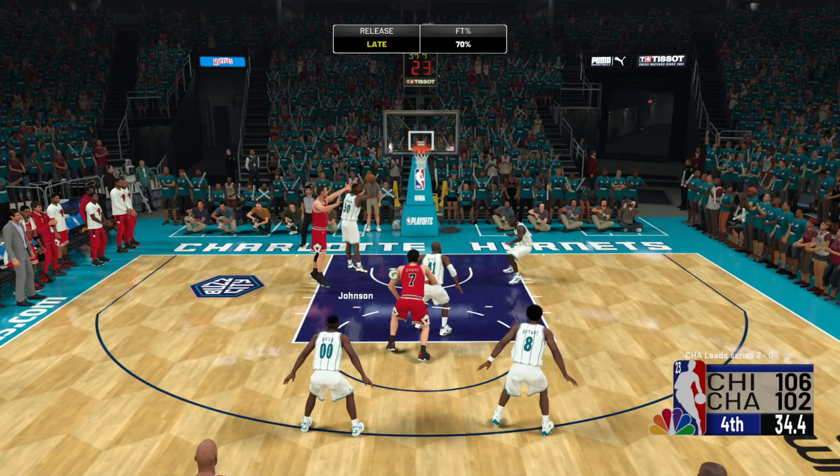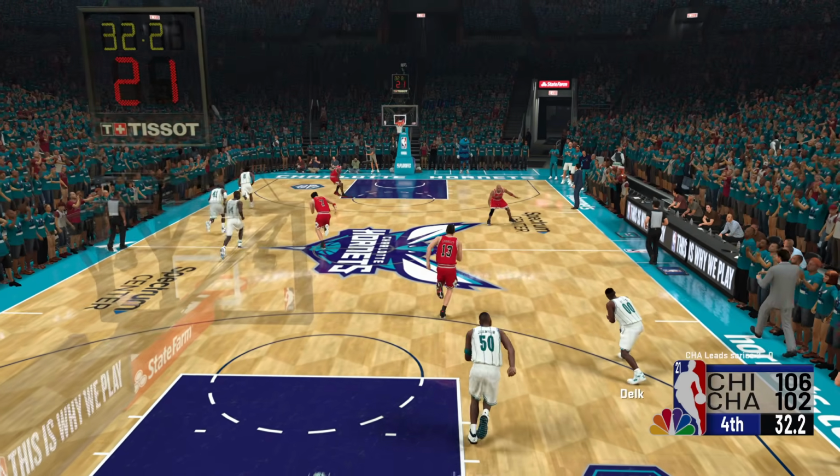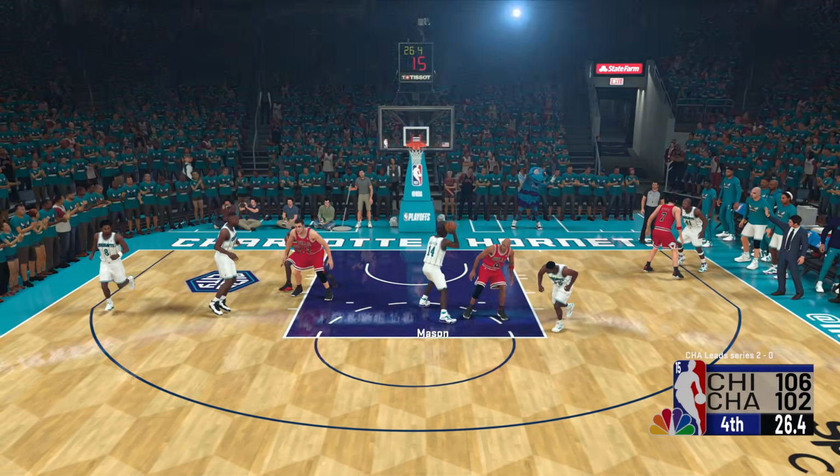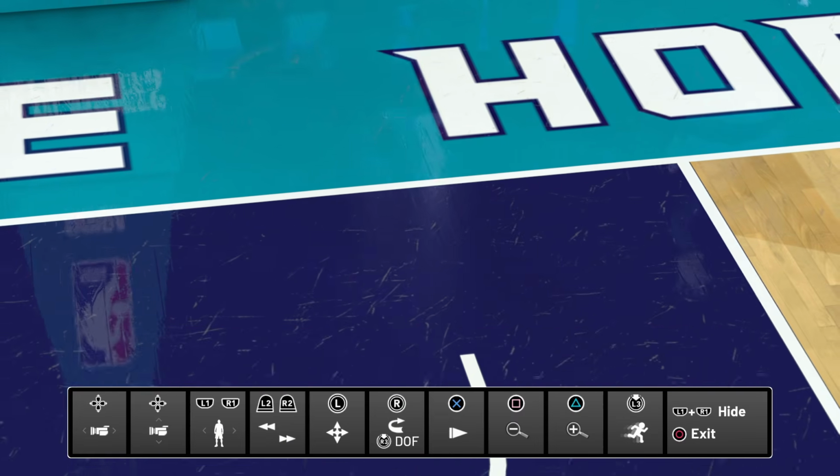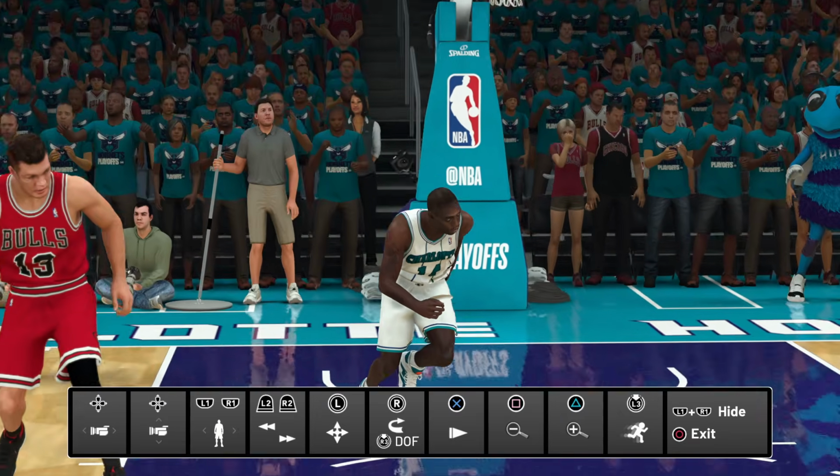Okay, yeah, it's probably gonna do it. The second is off. Rebounded by Johnson. Johnson up to Delk. Delk, we need a shot. What the? Wait, whoa. Why do they only have 4? What? Oh, hell no. There's an invisible man. Who is it? Who's on the floor for them right now? Who is this? Is this Mason?